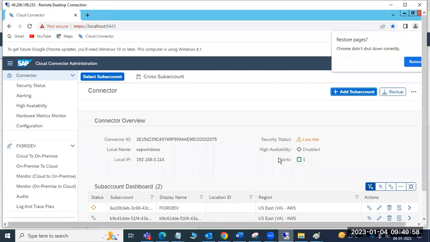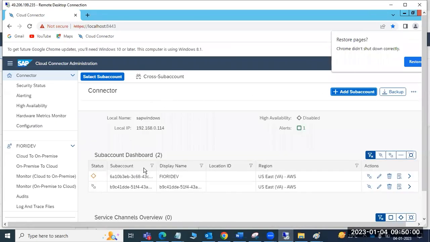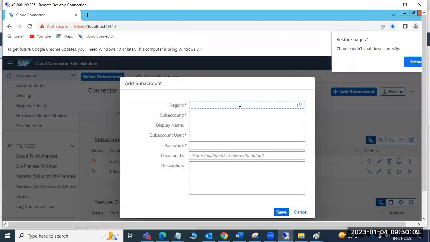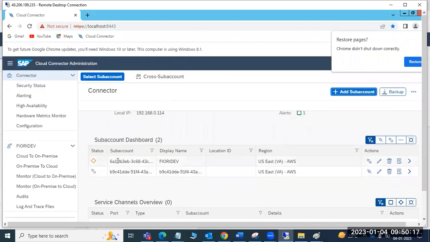Okay, so I think here it is added. Now we need to go to the sub account. Yeah, here it is added. You can see here it is added. Just click add sub account, then you can provide the region, sub account ID, and the user ID and password. Just click on the save button. That's it. Your account will be added here.